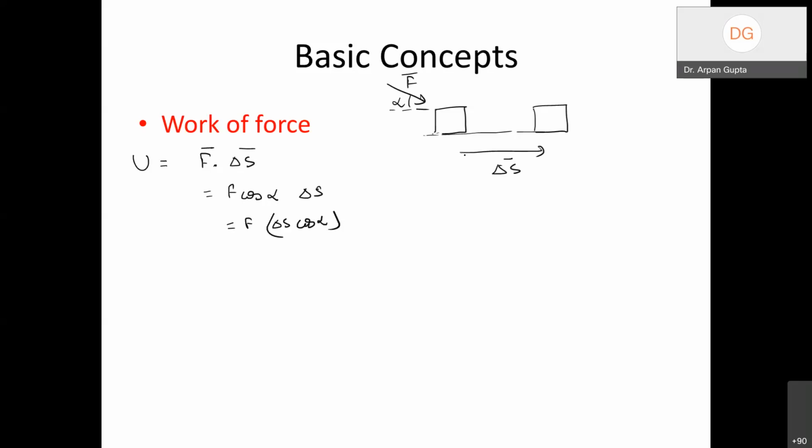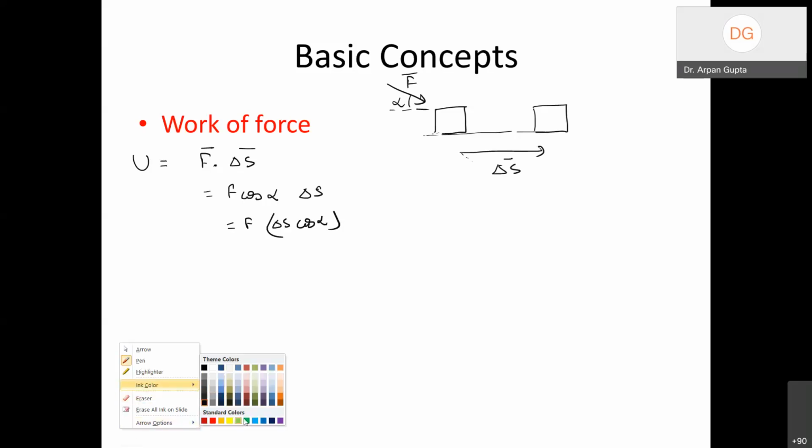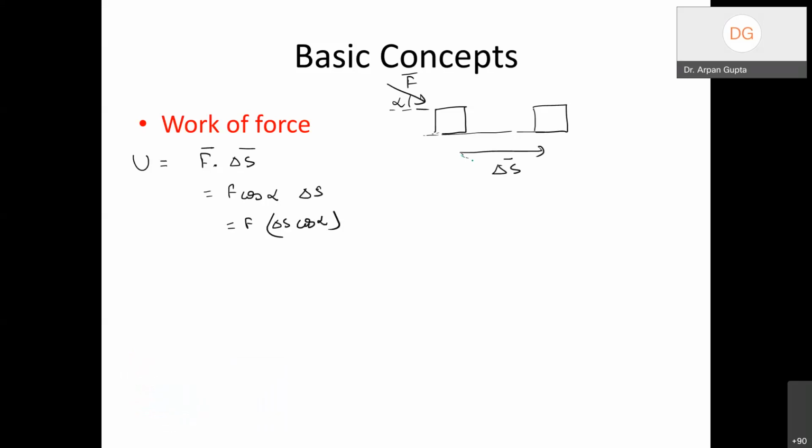So if you see this displacement, I can say that the block has moved by this distance, and this angle is alpha, then this distance here is delta S cos alpha.